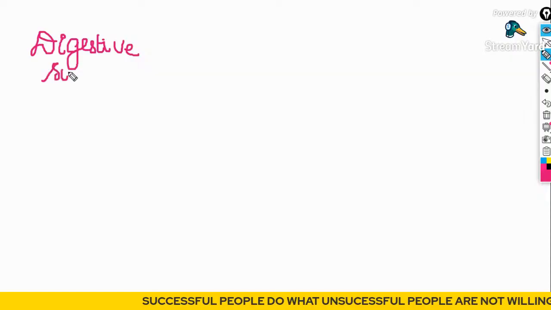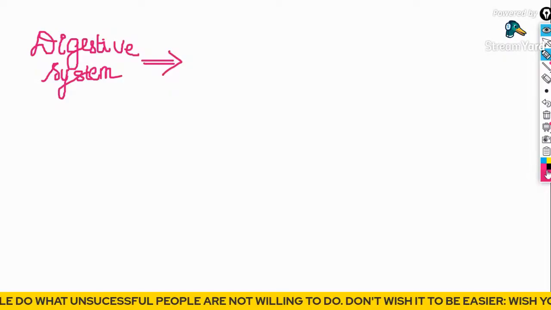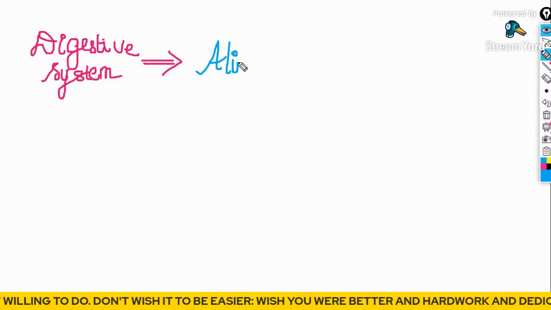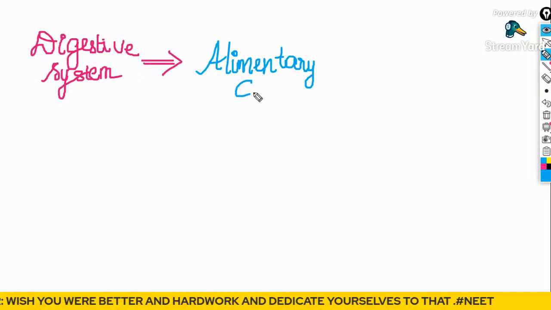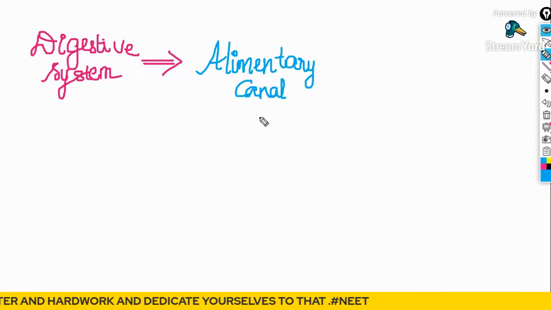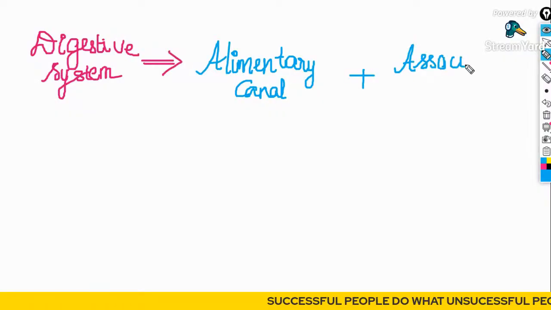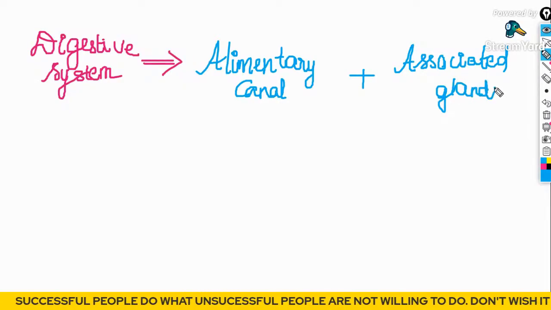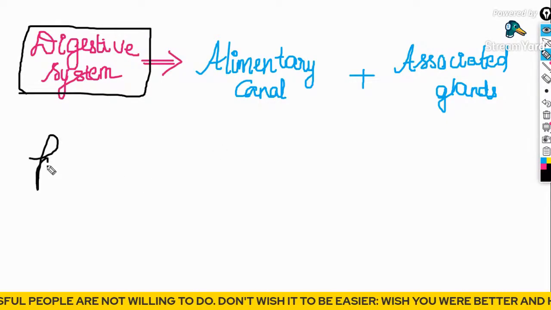They are two different components. The digestive system is actually the digestion-helping system of our body, which is composed of a part known as the alimentary canal. Alimentary canal is a part of the digestive system. When the alimentary canal is combined with the associated digestive glands, then only you will call them the digestive system.